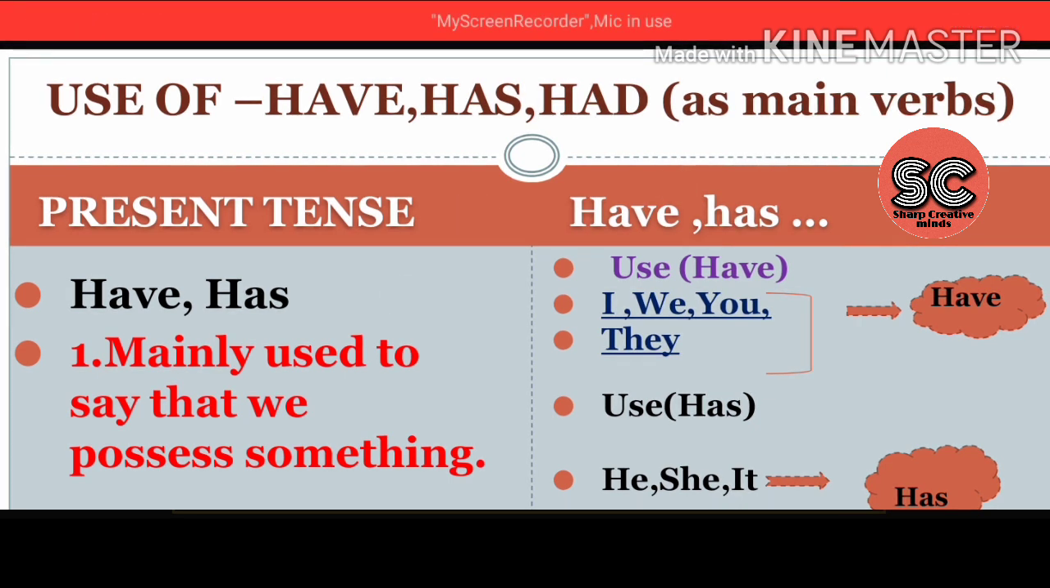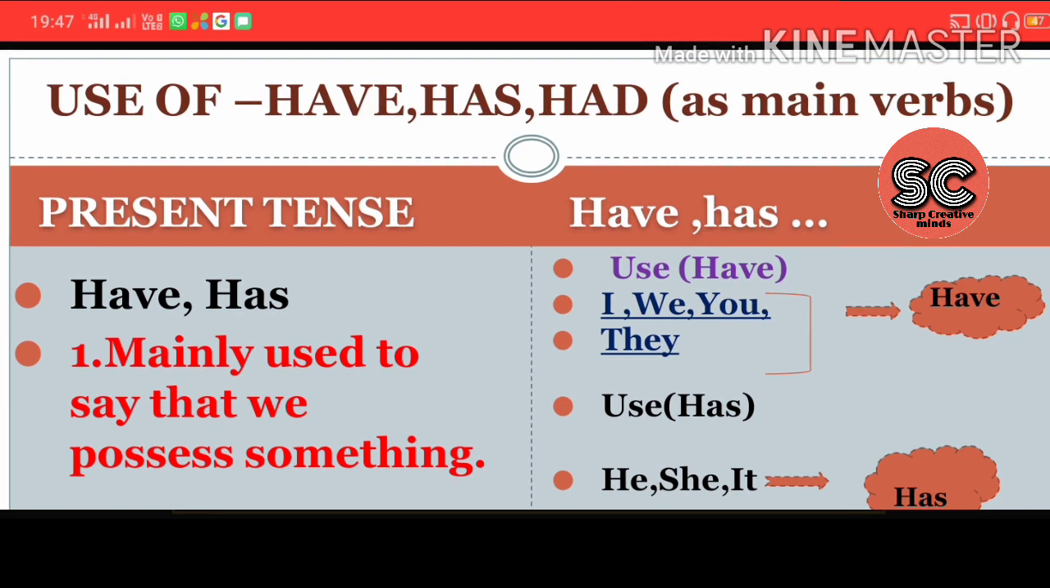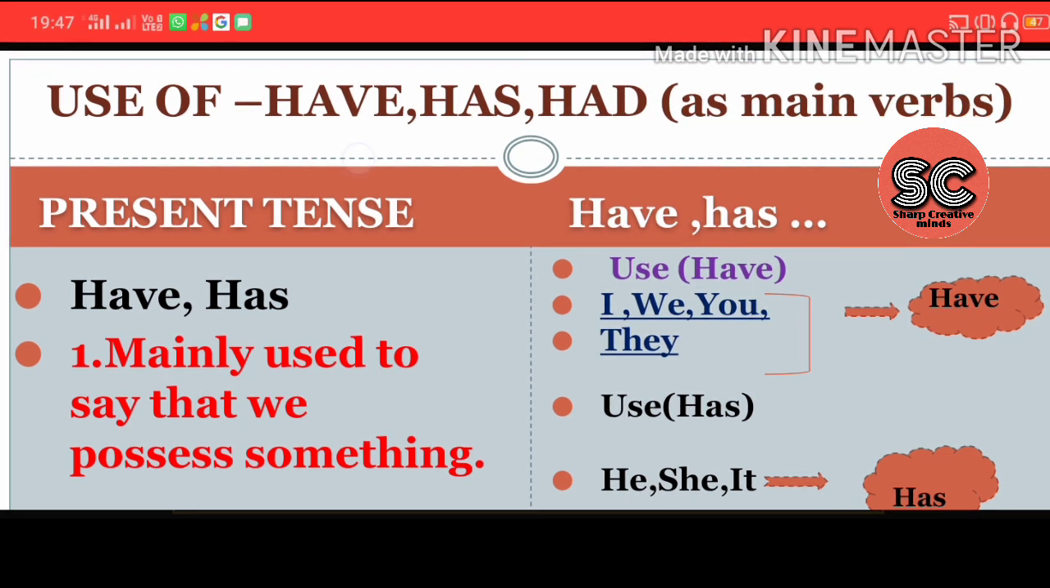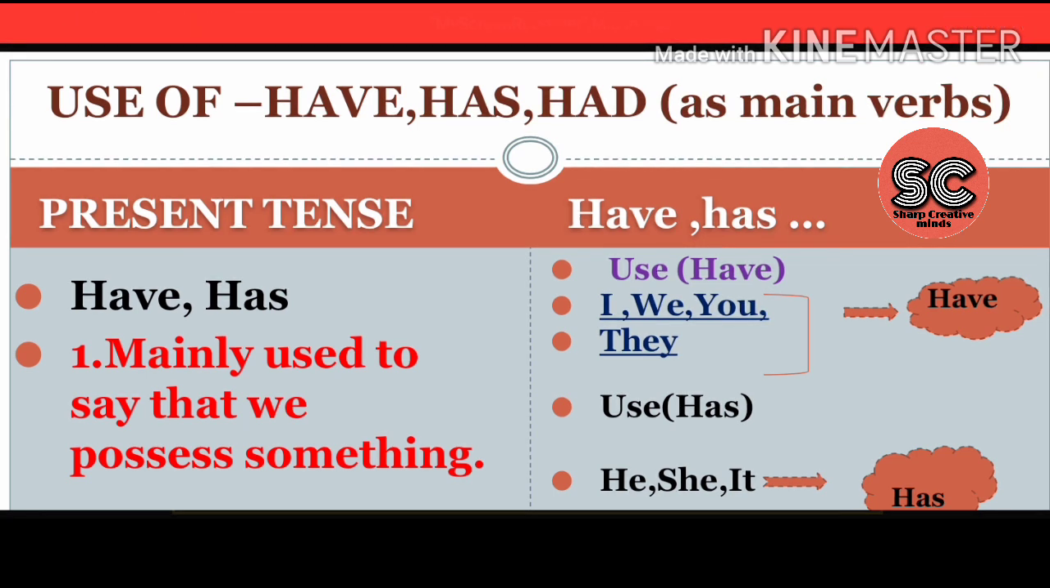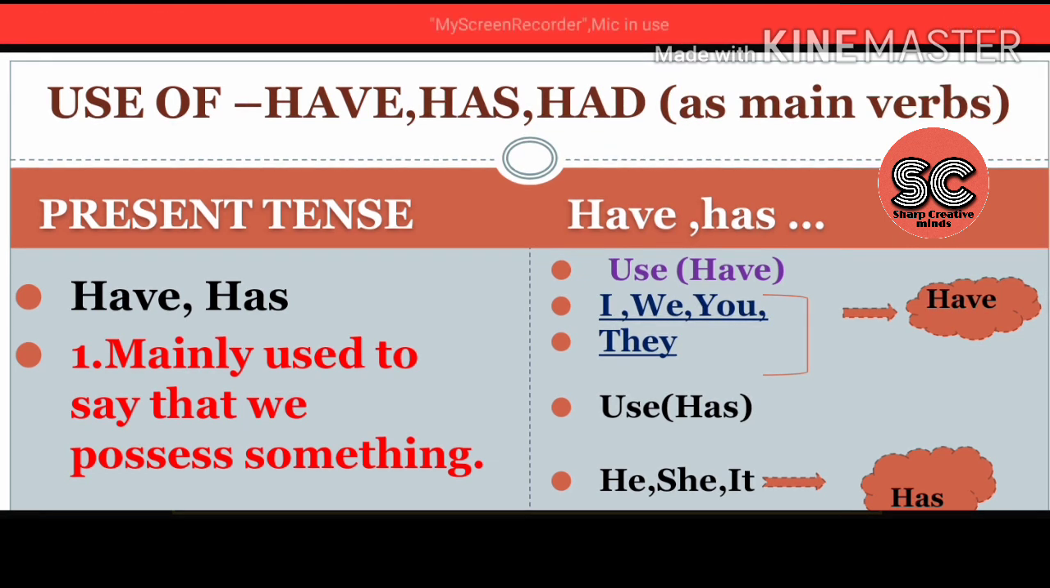So my dear friends, today we will learn the use of have, has and had as the main verbs. Have and has are used in the present tense and had is used in the past tense. First we will learn only about have and has. In our later slides we will see about had also. So in the present tense we make use of have and has.